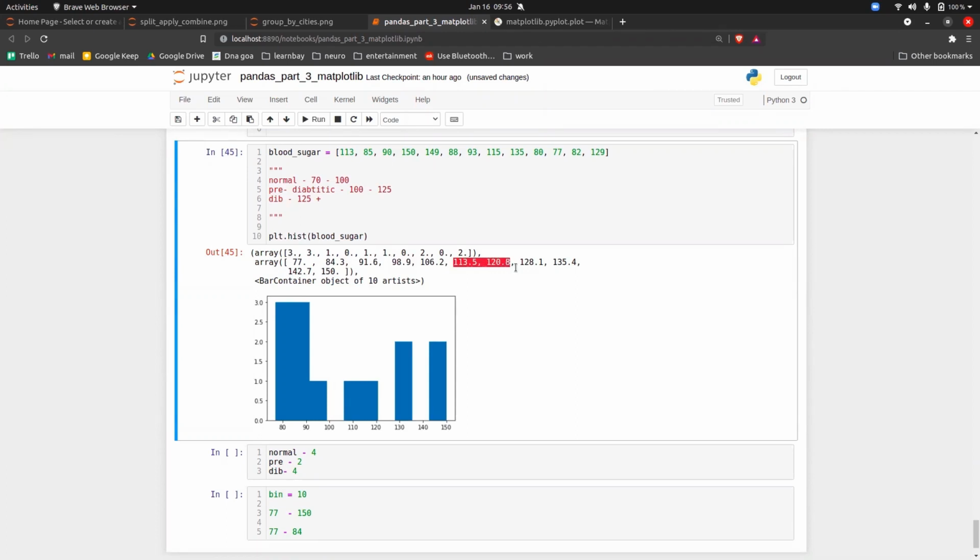Okay, like this, you will be having 10 bins. Now, among these 10 bins, if you notice here, from 77 to 84, I have 3 people. So this is a count of each bin. From 84 to 91, I have 3 people. And from 91 to 98, I have 1 person. So from 77 to 100, I have 7 people.